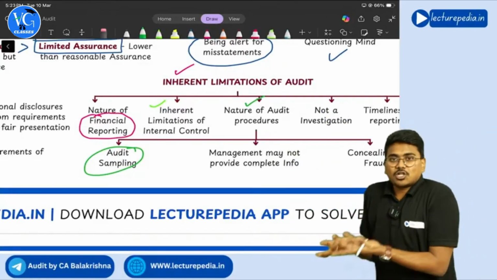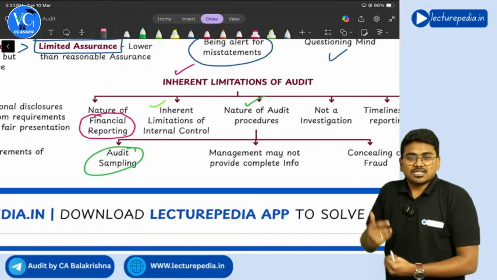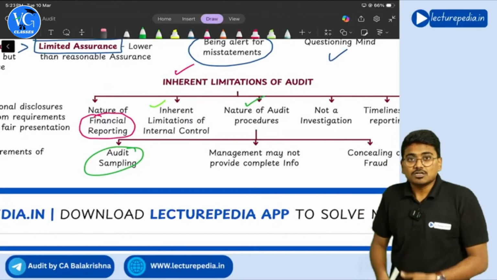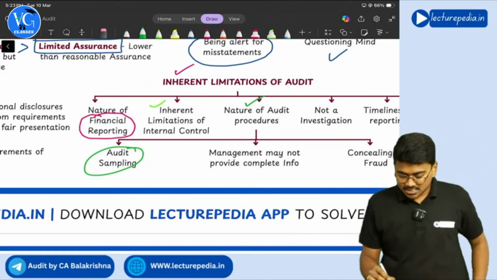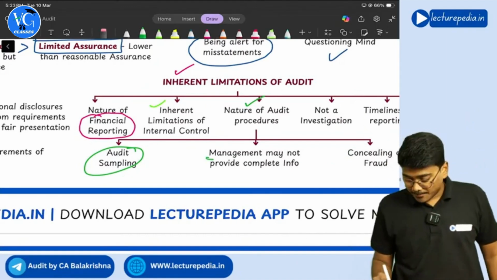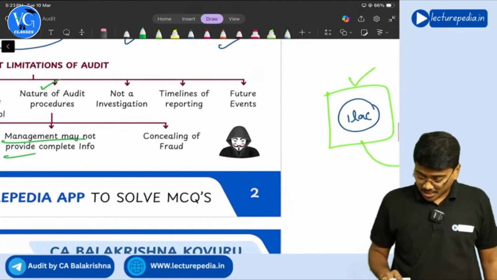So if it is not in your hands whether management is giving complete information or not, how can you give absolute assurance on the financial statements? Getting it? This is also one of the reasons. So management may not provide complete information.